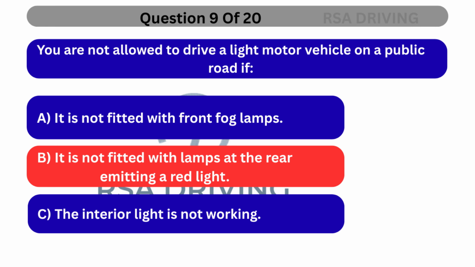The correct answer is B. It is not fitted with lamps at the rear emitting a red light. South African law requires every vehicle to have functional rear red lamps. Without them, the vehicle is considered unroadworthy and illegal to drive. Front fog lamps and interior lights are not mandatory.